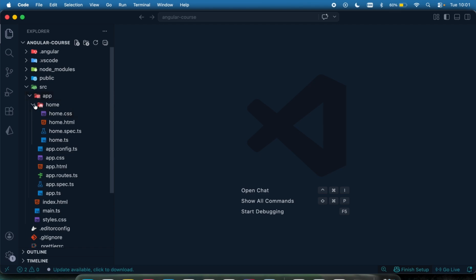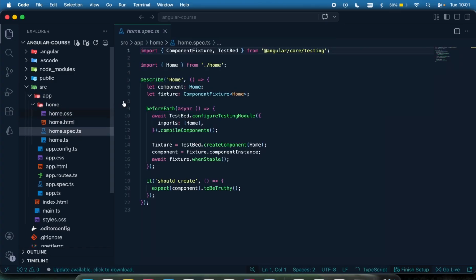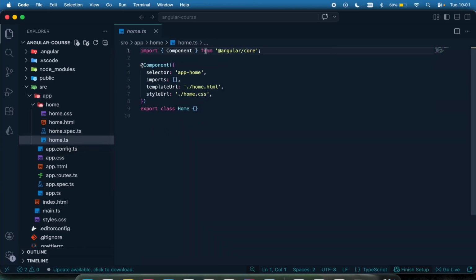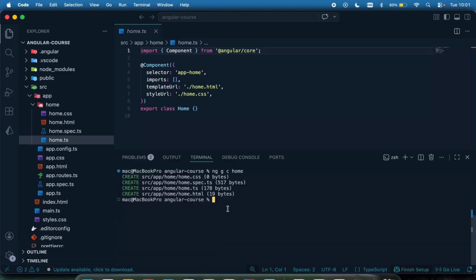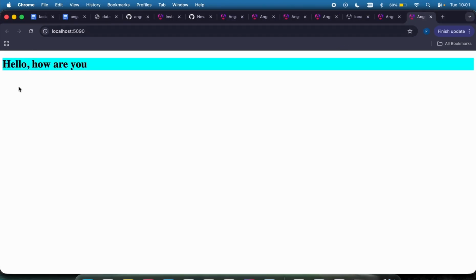Okay. So now let's get to see this component right here. You can see this is the home, nothing is there. This is the template, nothing is there. This is styling, nothing is there. This is the spec, and this is the home component right here, and nothing is there. And now if I run npm run start, which is going to build and run for me, and if I open this up right here, you can see there's nothing there. It's just showing me what I have in my app template right here.